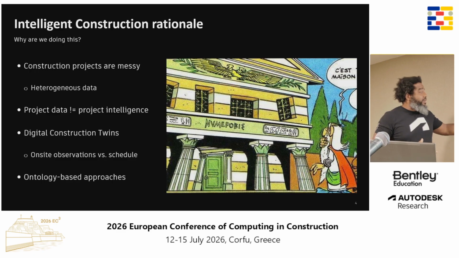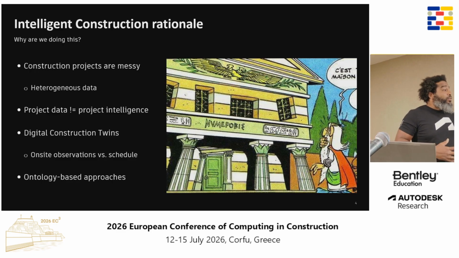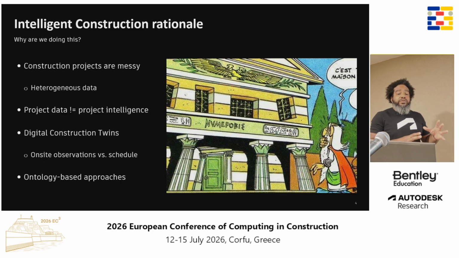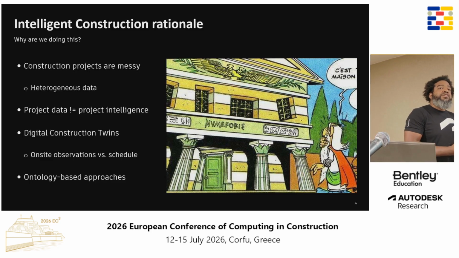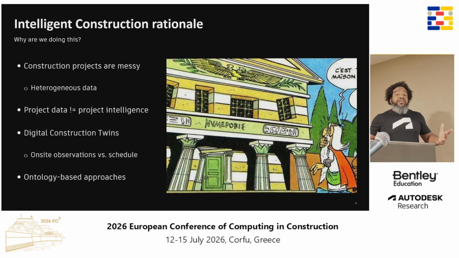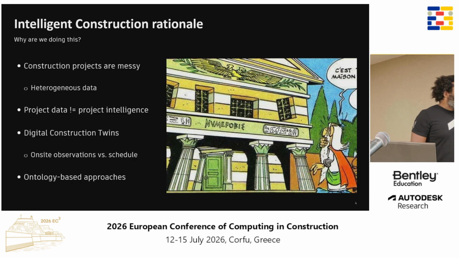Now, I'm thinking about the rising popularity of digital twins. We think about building a construction digital twin for the construction process. And now we also have the ontology, because some people even call 2026 the year of the ontology, because we have come to realize that LLMs or AI in general is not a magic wand that you can simply use and say, hey, look at all this pile of data, tell me what's going on here. That doesn't work. So we need to add some structure to that data, and that's the idea that we follow here.